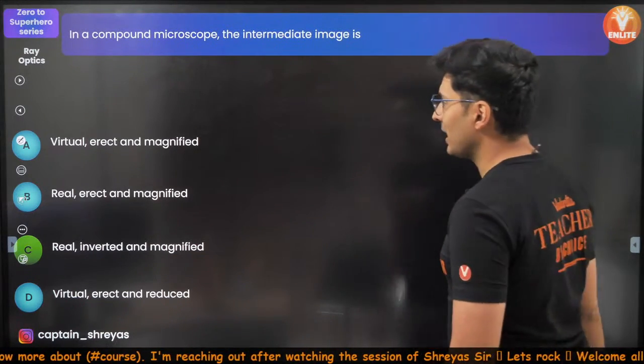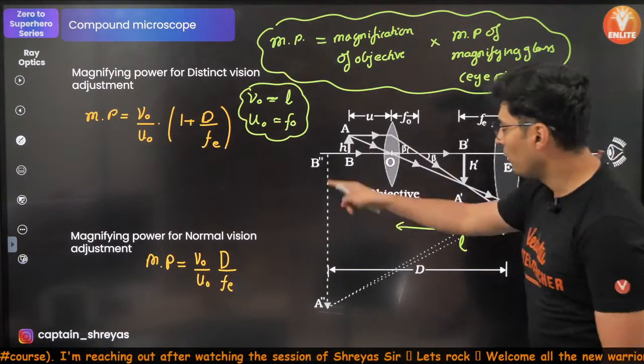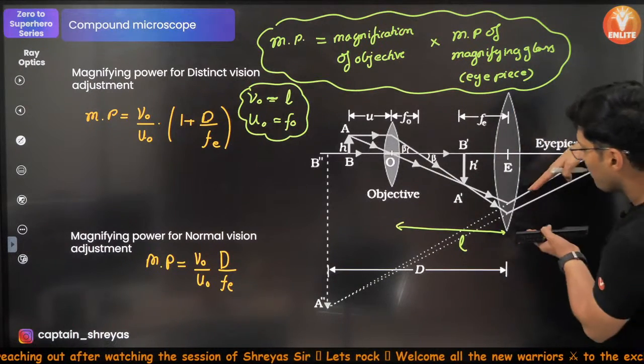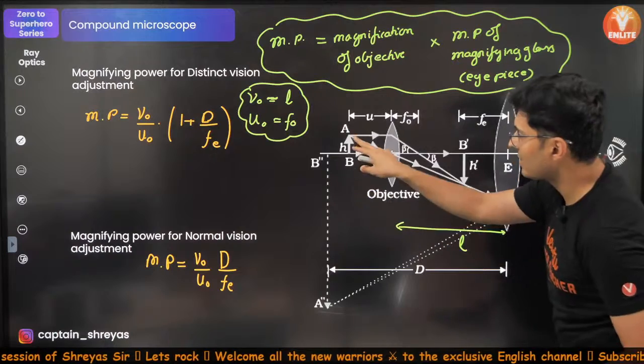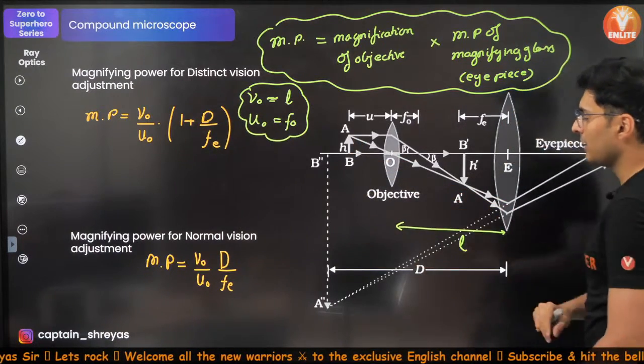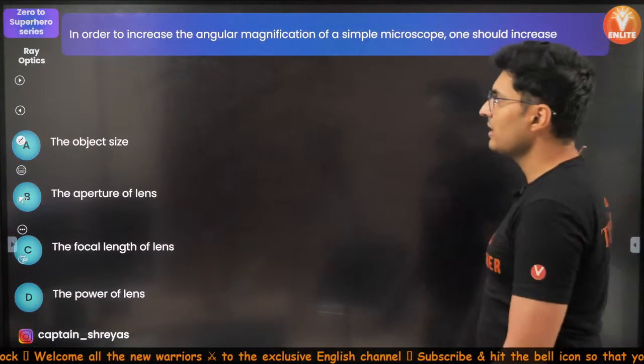So look at this diagram. Things will be very clear. Virtual, because the rays appear to originate from this point; inverted as compared to the original object; and it is magnified. Perfect. Let's see the next question.